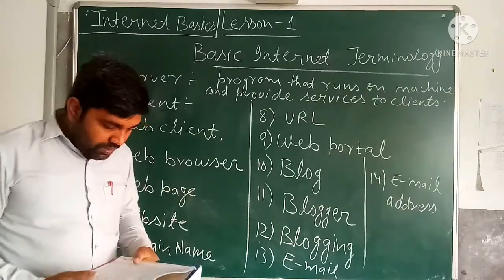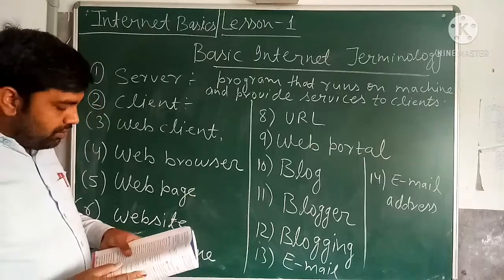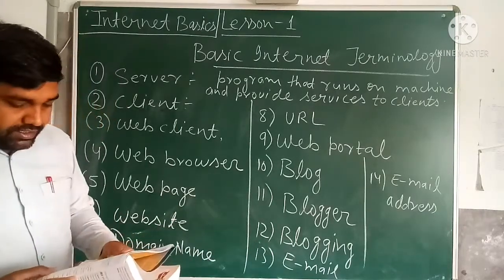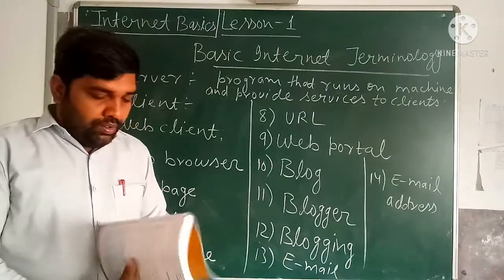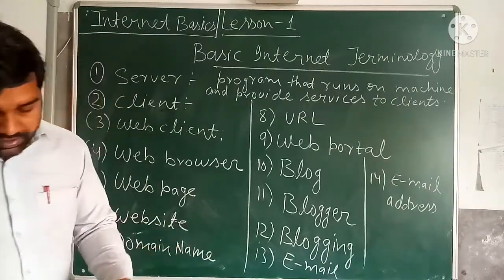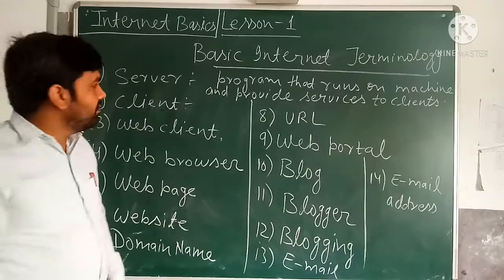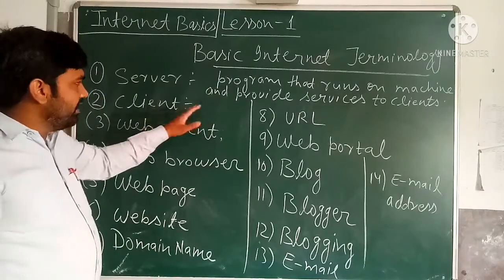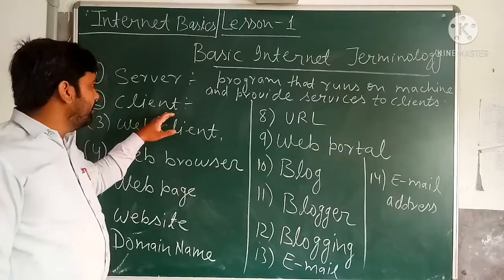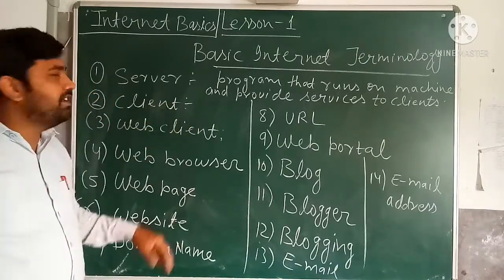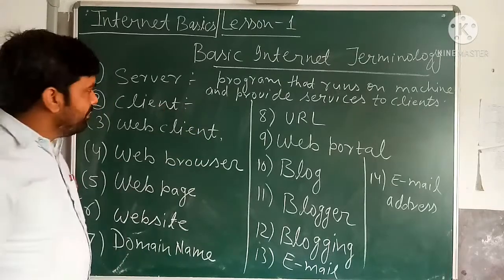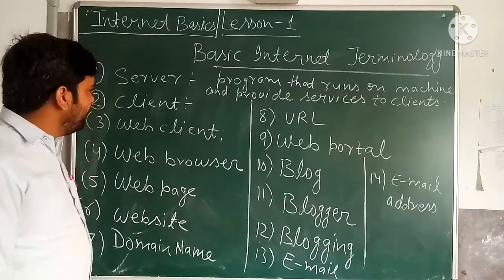Okay. So this client is also known as a node. We also say the client is a node. Next, this client carries out the client's request to the server and displays the result sent by the server. So the client carries out the request, sends it to the server, and displays the result sent by the server. That is also the job of the client. That's why in the computer you see the screen, in the mobile you see the screen: to display the reply of the server, what the server has sent.